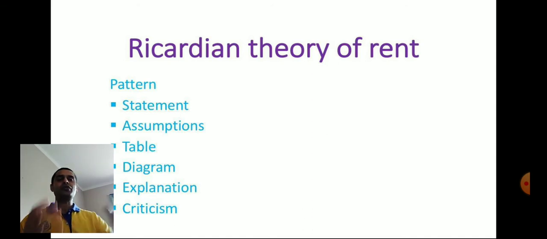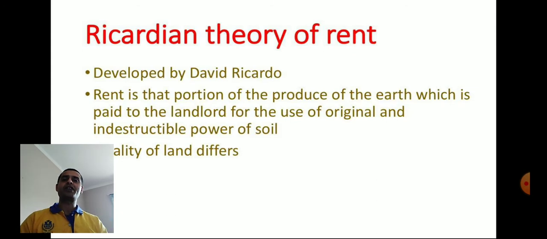All right, so let's start with the statement of Ricardian theory of rent. First of all, some background. This theory was propounded by the great classical economist David Ricardo. Since Ricardo developed this theory, it is named after him, Ricardian theory of rent. According to this theory, rent is that portion of the produce of the earth which is paid to the landlord for the use of the original and indestructible power of soil.